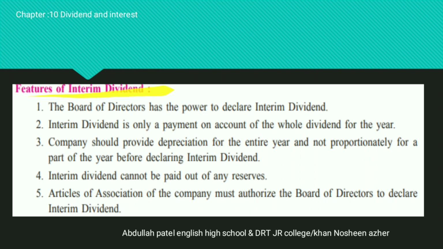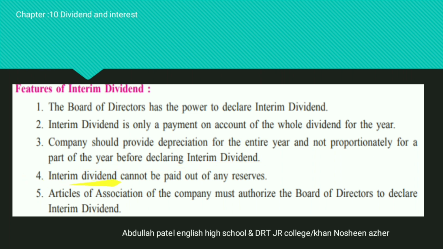Now let's read the features of the interim dividend. The board of directors has the power to declare the interim dividend. But in the final dividend, the board of directors can only recommend and it is approved by the shareholders. Second point, interim dividend is only a payment on account of the whole dividend for the year. That means it is declared out of the profit of the current accounting year. Third point, the company has to provide for depreciation for the entire year, not proportionately, before declaring the interim dividend.